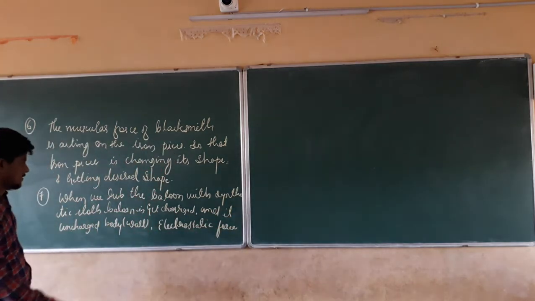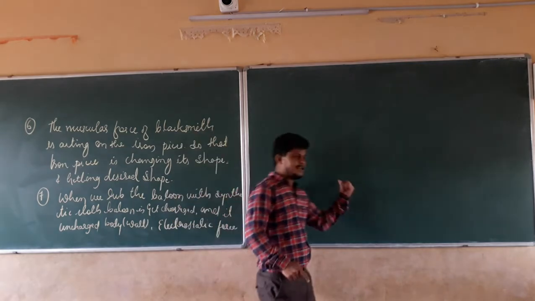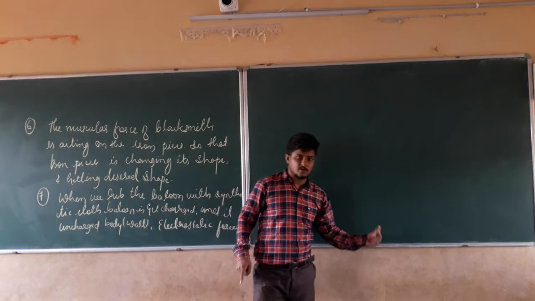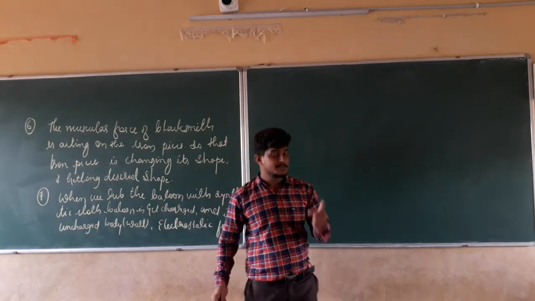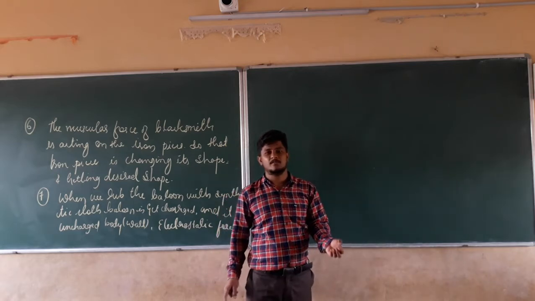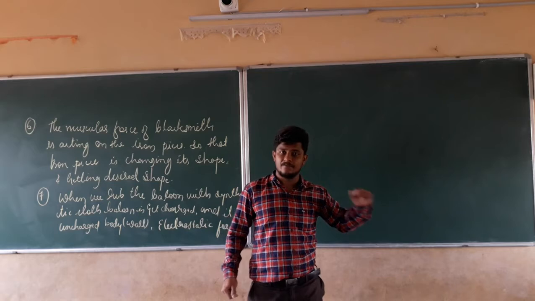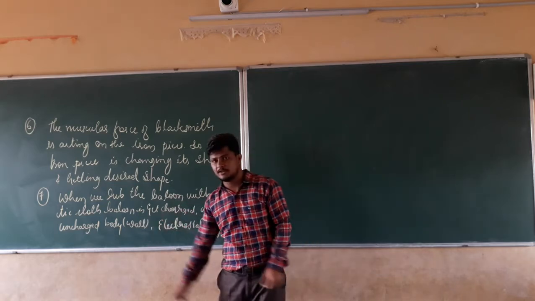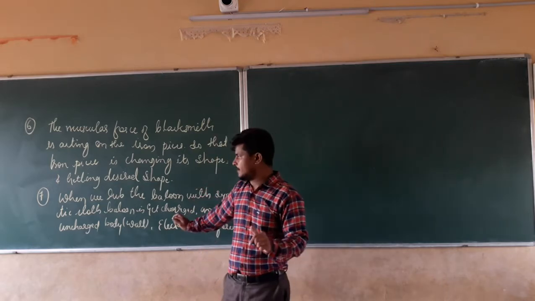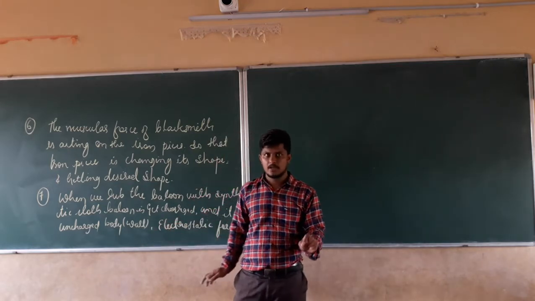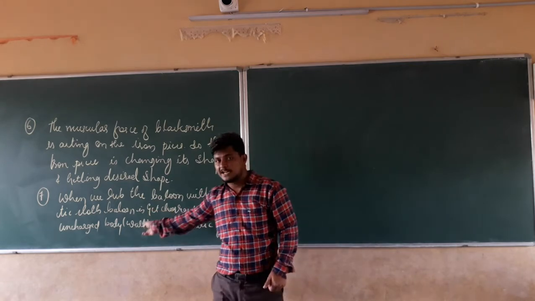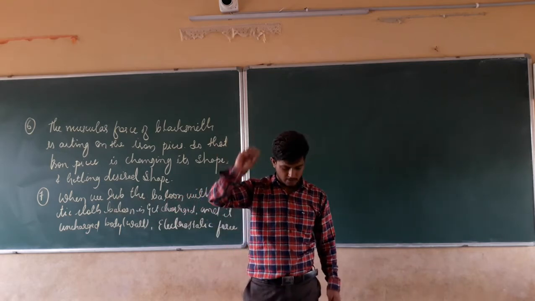Right, now this is clear. The charged body is going to attract the uncharged body. The force of attraction is nothing but the electrostatic force. A charged body and an uncharged body attract, and a charged body and a charged body are going to repel each other. In the same manner, an uncharged body and an uncharged body neither attract nor repel each other. This is the answer for the seventh question. Right? You should remember all the concepts. If the answer is not the same word for word, it will be okay, but the point should be the same. It should have the electrostatic force, that is nothing but a charged body is going to attract an uncharged body.